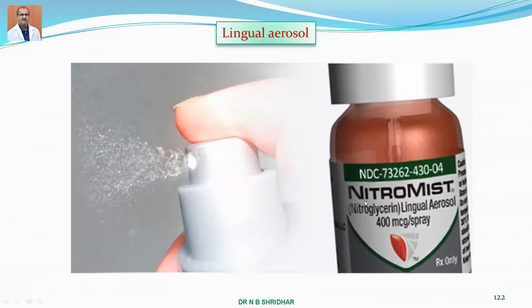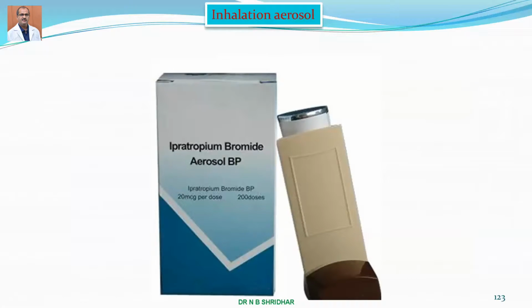So immediately, whenever he has angina pectoris, meaning pain in the chest, the lingual aerosol is put under the tongue, and nitroglycerin is very quickly absorbed into the circulation and causes the pain to vanish. Then, inhalation aerosol, ipratropium bromide, is many times used as a bronchodilator.